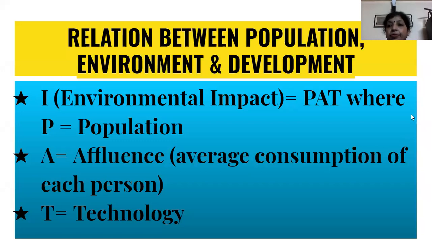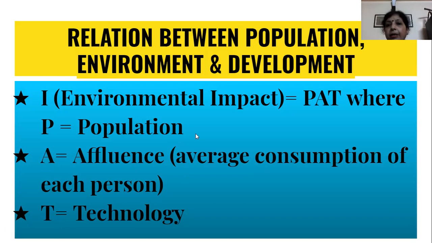Now, this is a very important relationship for us to understand, the relationship between population, environment, and development. We can understand this relationship through this equation. I means environmental impact, impact on the environment. I is equal to PAT. P here refers to population, A refers to affluence. Affluence means richness. When people have more purchasing power or consumption power, they have more money to spend. And T is the technological advancement.